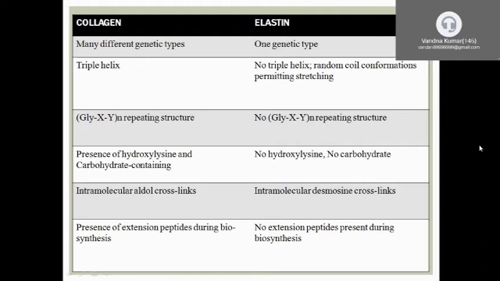Collagen contains sugars, but in elastin there is no hydroxylysine and no carbohydrate. In collagen cross linking is aldol cross linking, but here cross linking is desmosine cross linking.